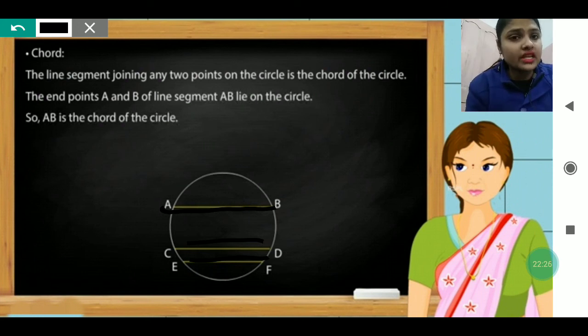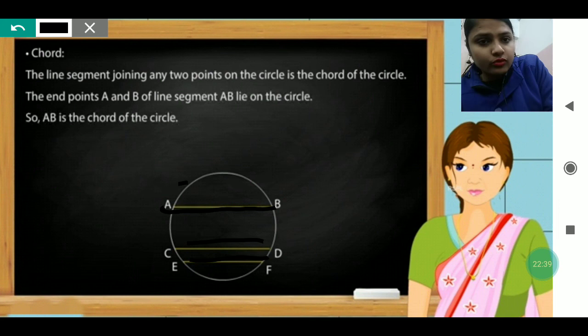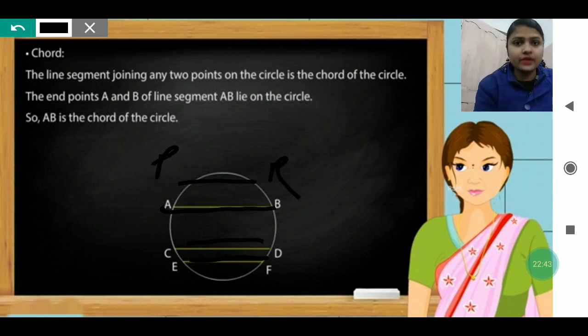The line segment joins any 2 points on the circle. AB joins 2 points, CD joins 2 points, EF joins 2 points. One more you can draw, PR also joins 2 points. So these are all called chords of the circle.